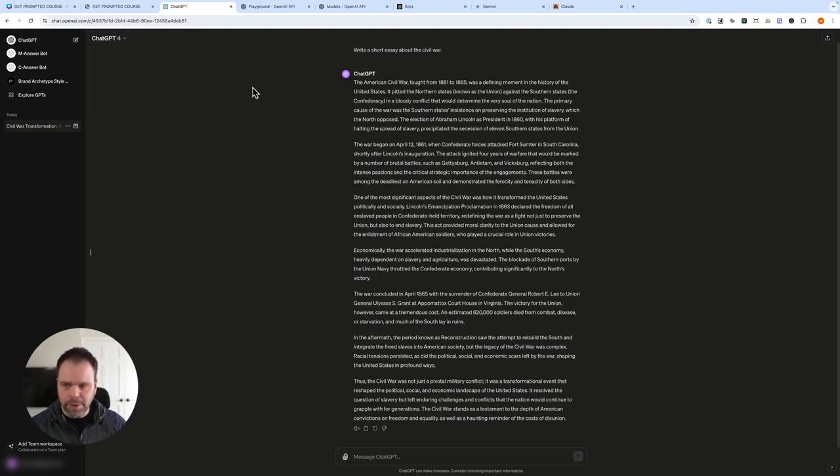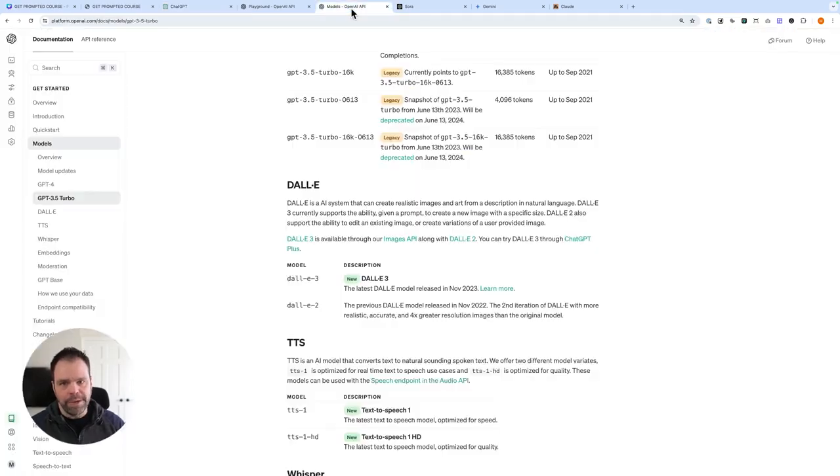So that might beg the question, then what is ChatGPT? Is ChatGPT a model? It's not. ChatGPT is just an interface to these models. And that's an important thing to keep in mind. ChatGPT is not an AI. ChatGPT is simply an interface to talk with these particular models. Now, all of these models and the interface of ChatGPT were created by a company called OpenAI.